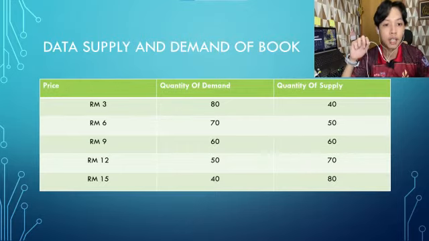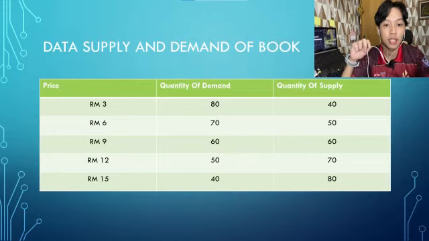In this data, we can see that at the RM3 price level, the quantity of books demanded is 16 units and the quantity of books offered is 14 units. At the 6 ringgit level, the quantity of books demanded is 70 units, while the quantity of books supplied is 15 units.